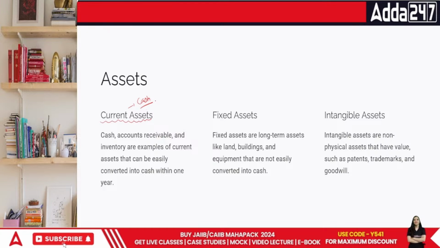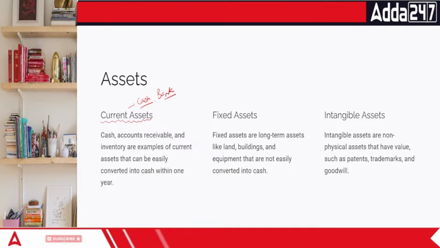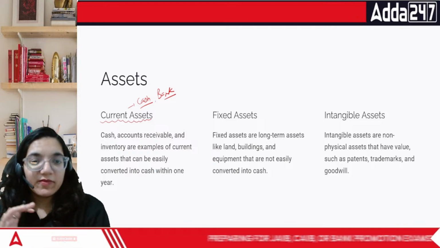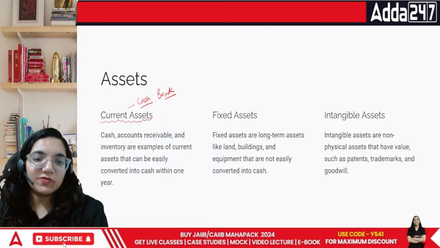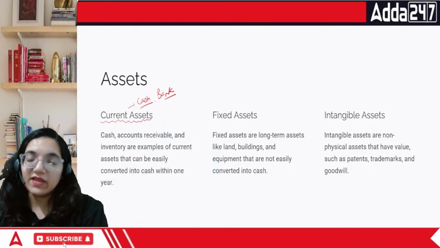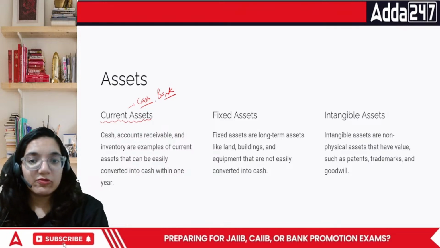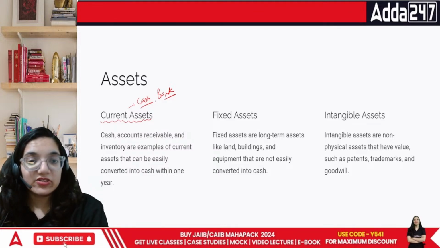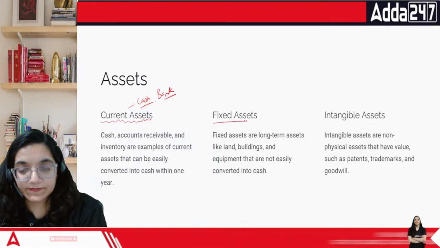Number one is cash, or any form of bank balance. They are called cash and cash equivalents. Any money that you can receive in cash or cash equivalents within a period of 1 year, at least, that can be transformed within a span of 1 year, is called current. Anything which takes more than 1 year, one operating cycle, is called fixed assets.